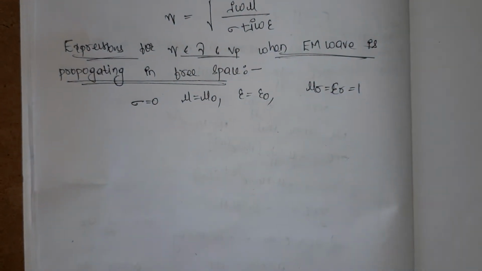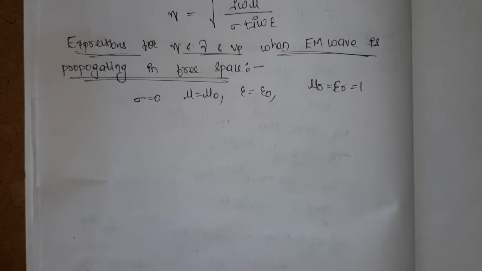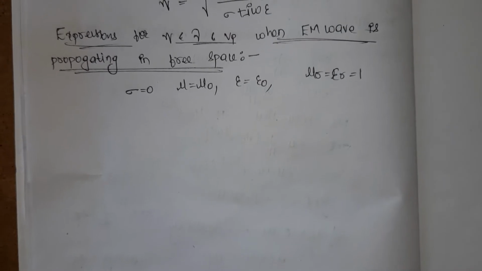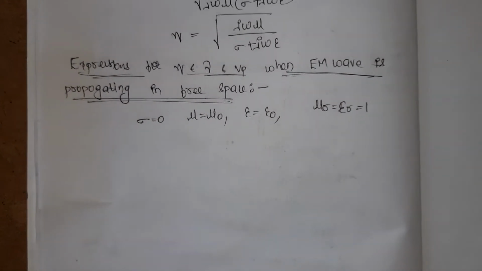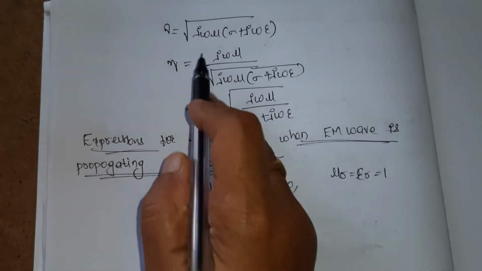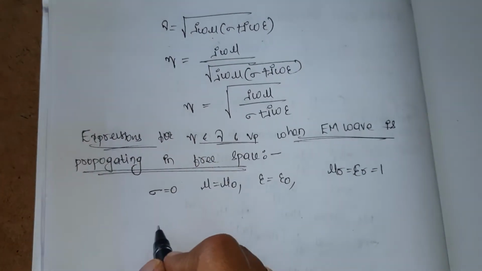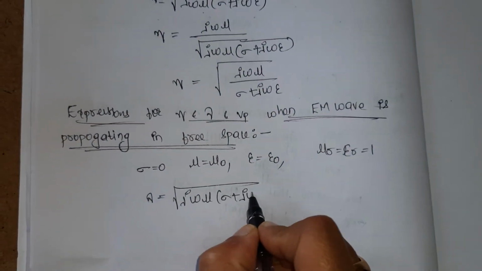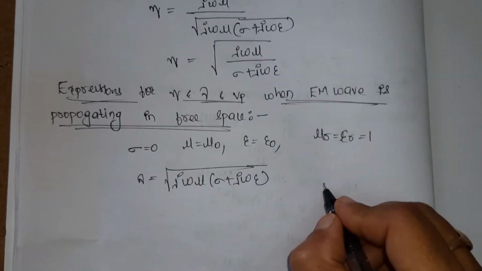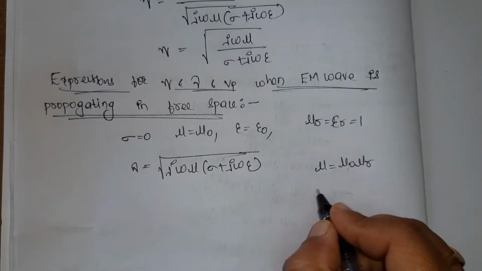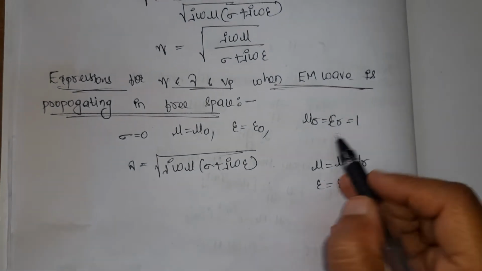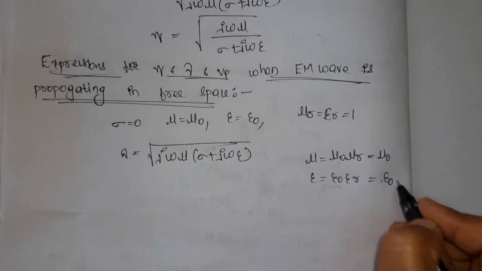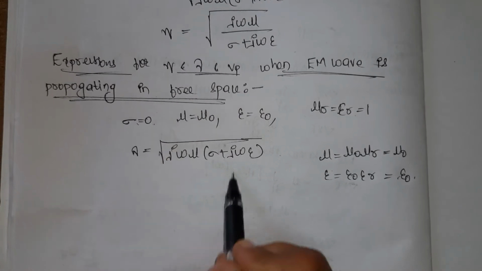Just by substituting these values in gamma and eta, we will have the formulas. What is gamma? We know gamma is the square root of j omega mu into sigma plus j omega epsilon. Here mu is mu naught mu r and epsilon is epsilon naught epsilon r, with mu r and epsilon r equal to 1, so they are simply mu naught and epsilon naught. The value of sigma is 0.